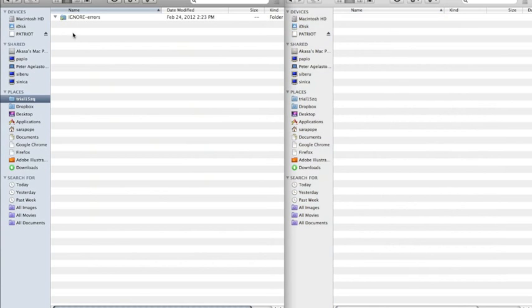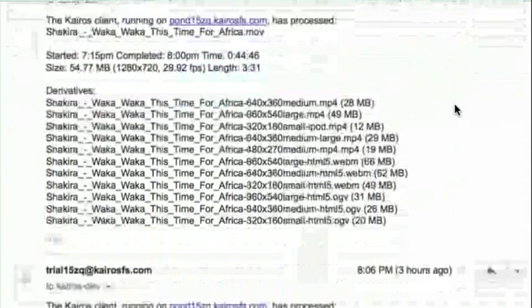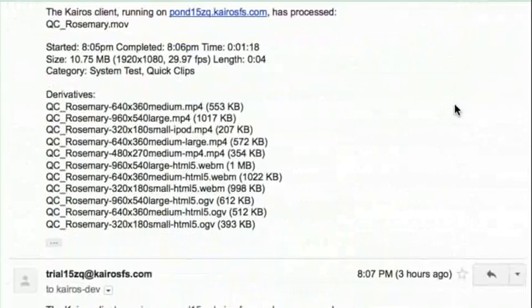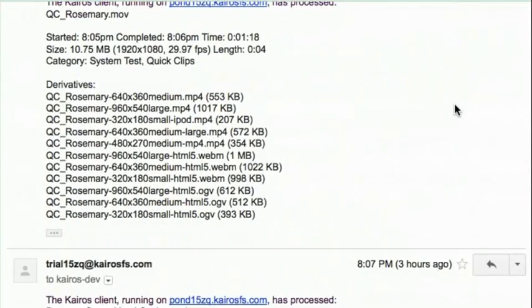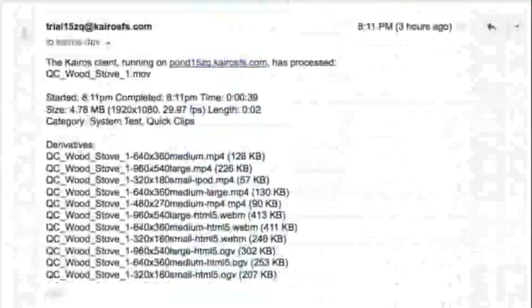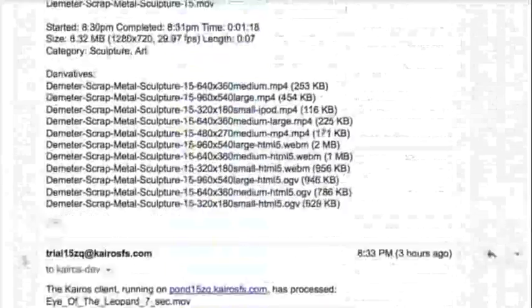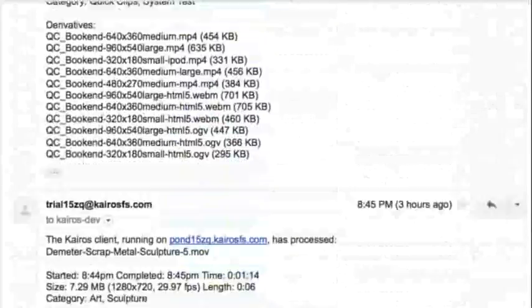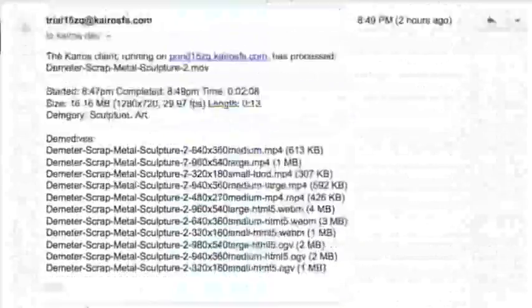At this point, there were no errors, even though we put in a bunch of different file formats. And now I'm going to my email and I'm seeing the system tell me what's been processed. With a simple click of the mouse, you can drag and drop your song and video into Kairos. In seconds, it's organized. In seconds, it's searchable. And in seconds, it's in many file formats.